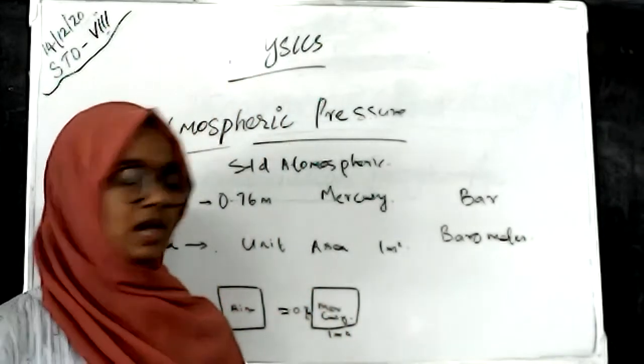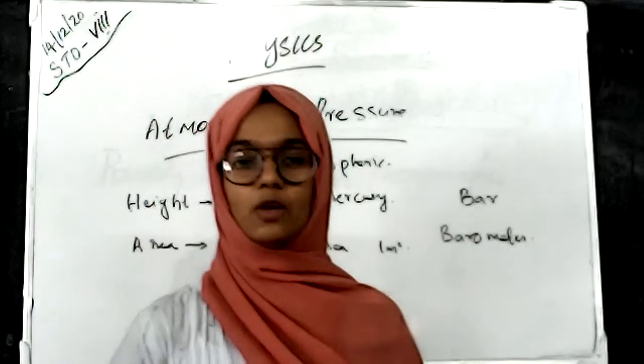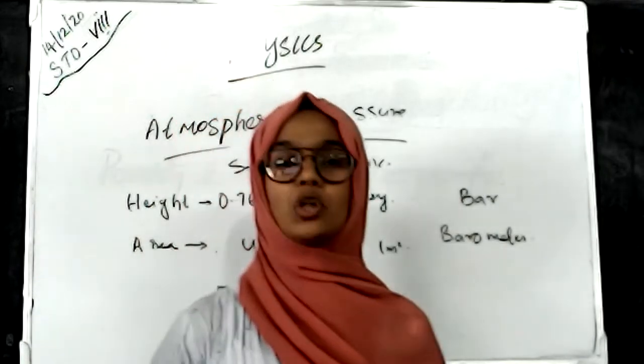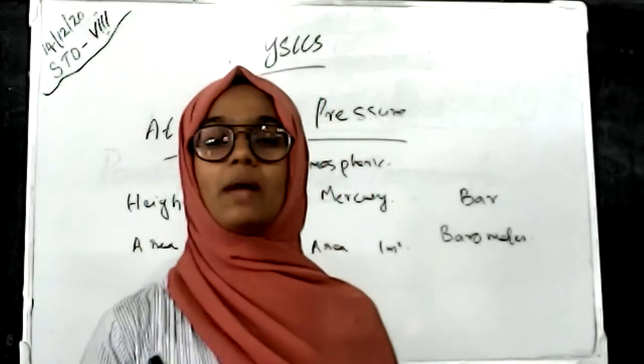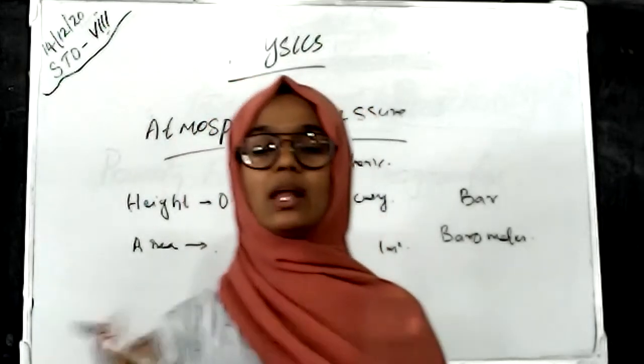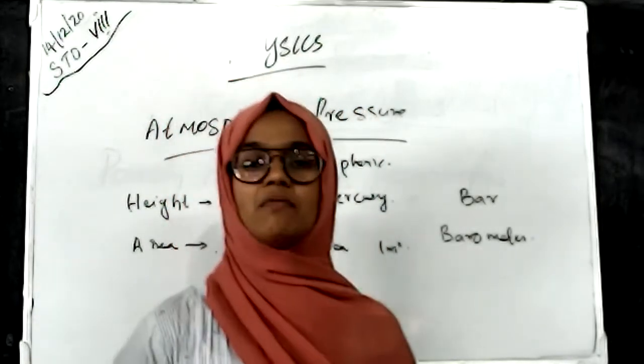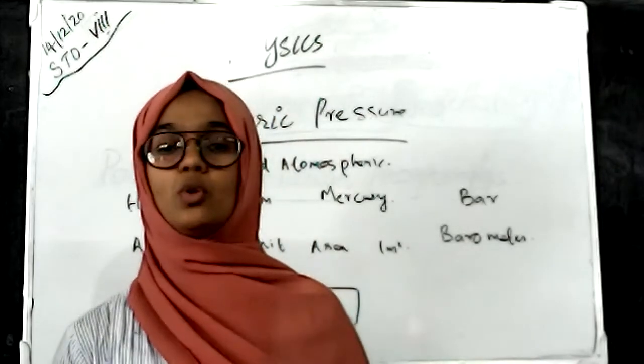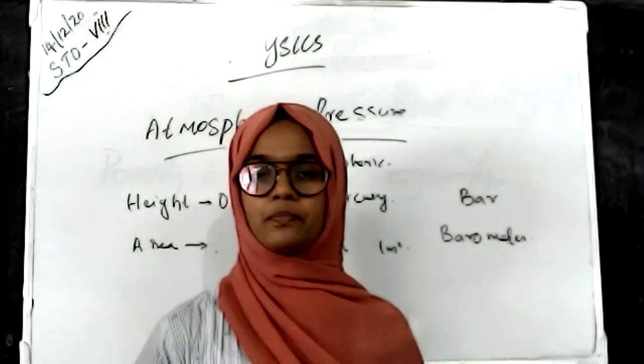So today we discussed what liquid pressure is and how the height of the liquid column and the density of the liquid are related to the liquid pressure, and what atmospheric pressure is and how to measure it.